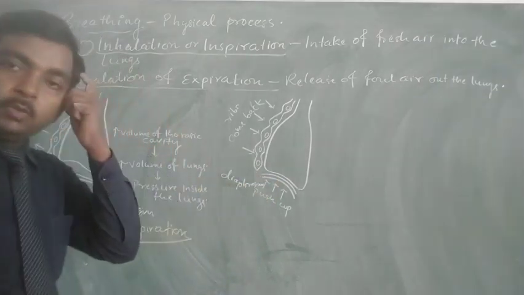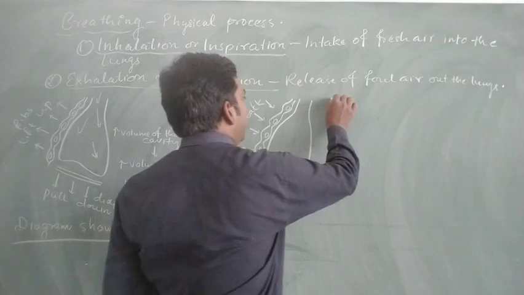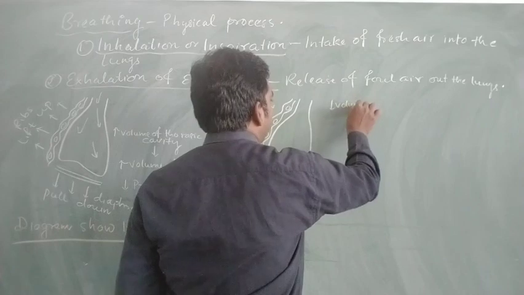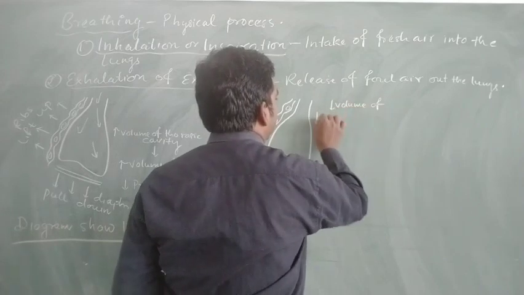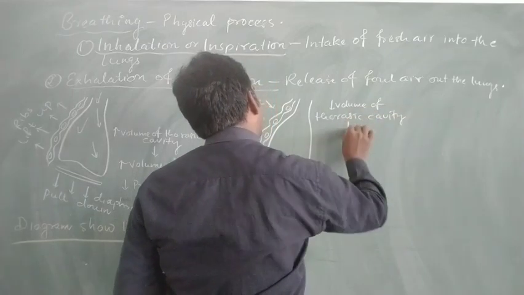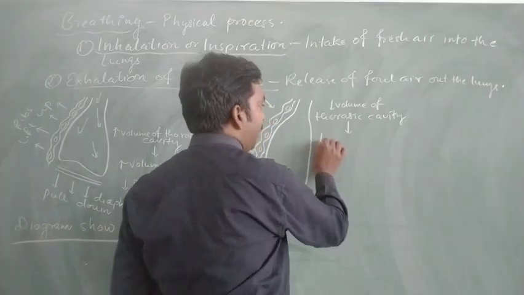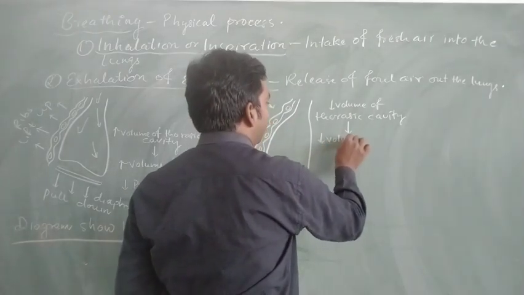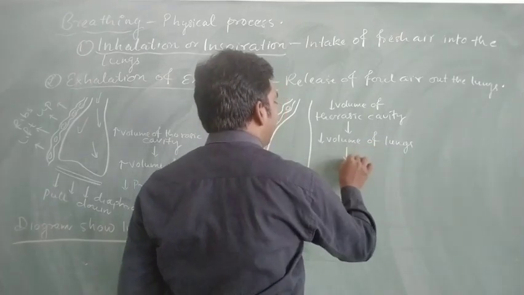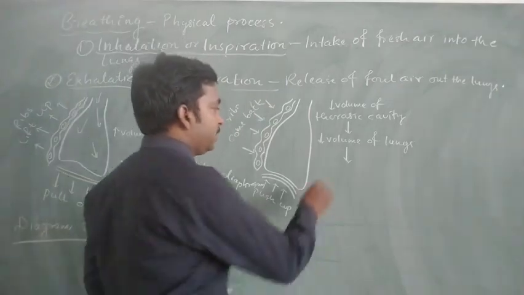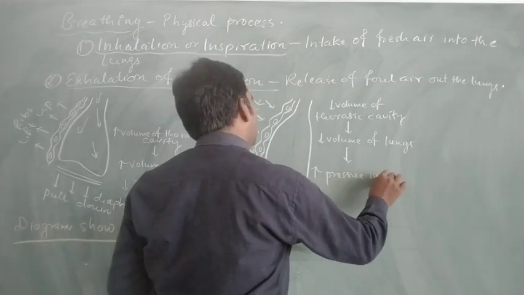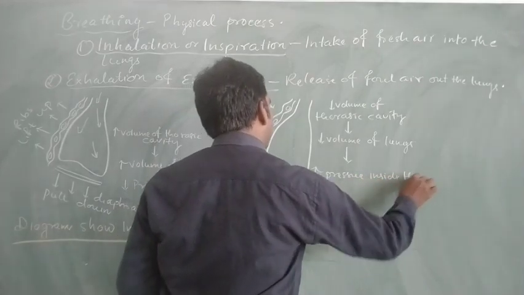So that leads to a decreased volume of the thoracic cavity, and the decreased volume of the thoracic cavity leads to decreased volume of the lungs, and decreased volume of the lungs leads to increased pressure inside the lungs,